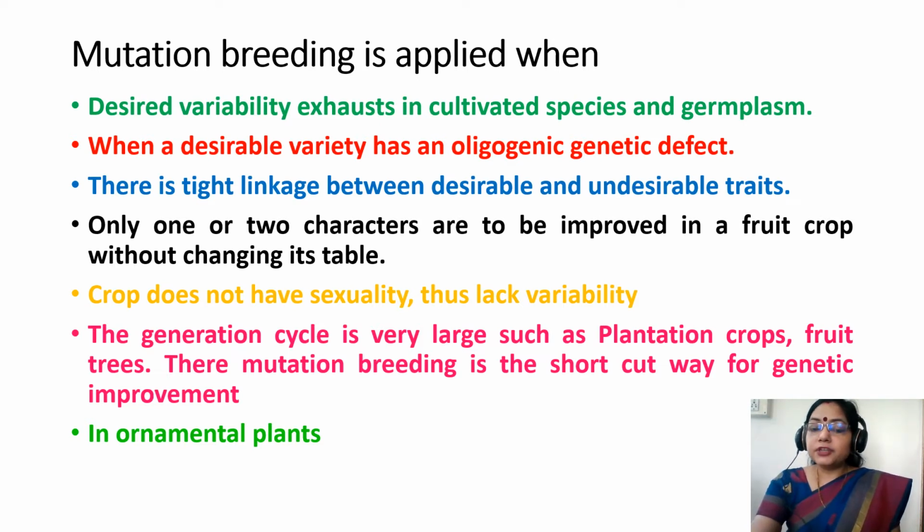Then mutation breeding is the shortcut way for genetic improvement, including in ornamental plants.